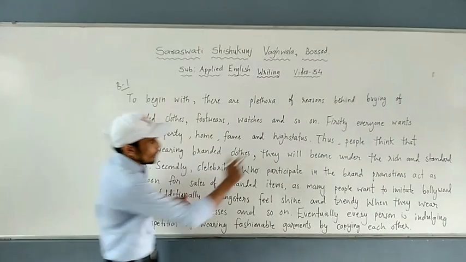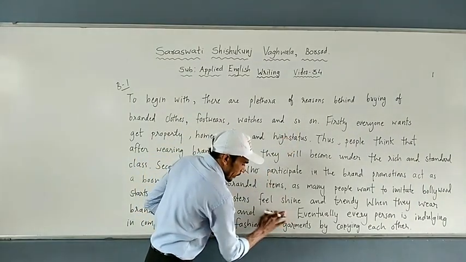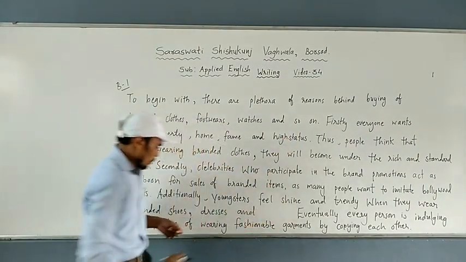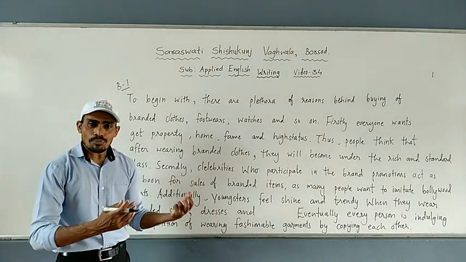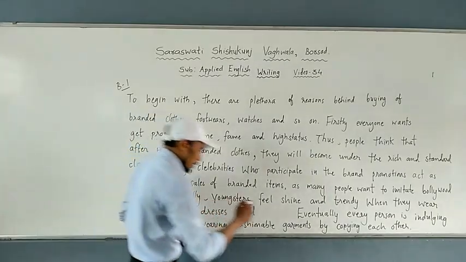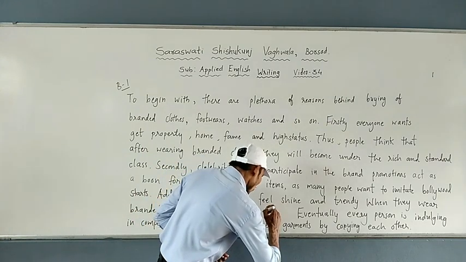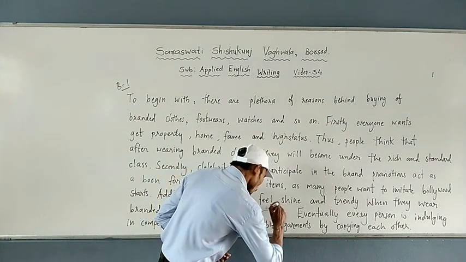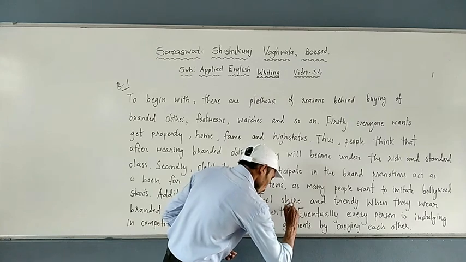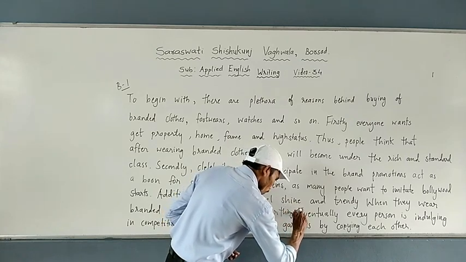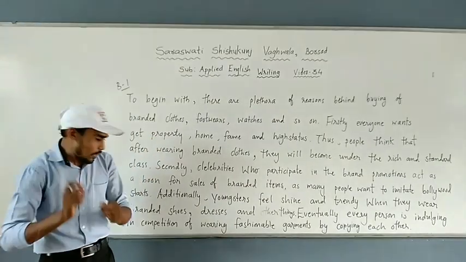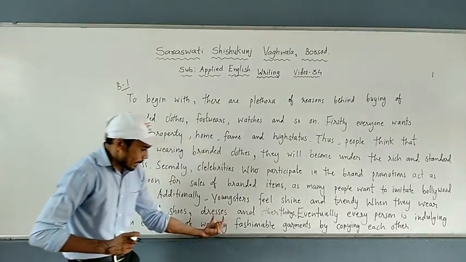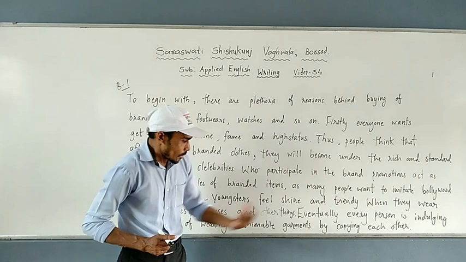Now students, I have written here "and so on." We don't have to repeat. So you can write branded shoes, dresses and other things. Let me write. Why students? Because we don't have to repeat the word. Branded shoes, dresses and other things.